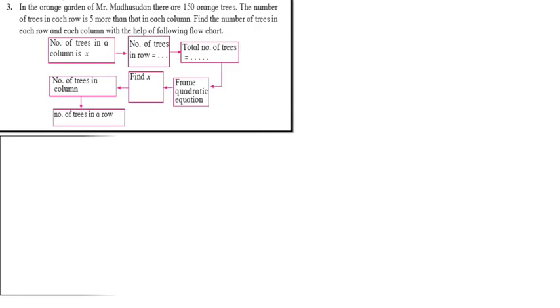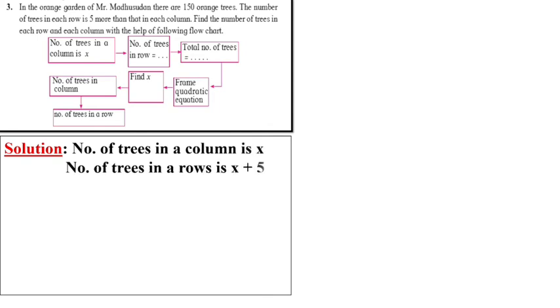Understood? Now the third one. The question is given: in the orange garden of Mr. Madhusudan, there are 150 orange trees. The number of trees in each row is 5 more than in each column. Find the number of trees in each row and each column, with the help of the flow chart given to you. First of all, the number of trees in the column is x. We have to assume it, it is given in the textbook. The number of trees in the row, what can we take? x plus 5, because it is given the number of trees in the row is 5 more than its column.